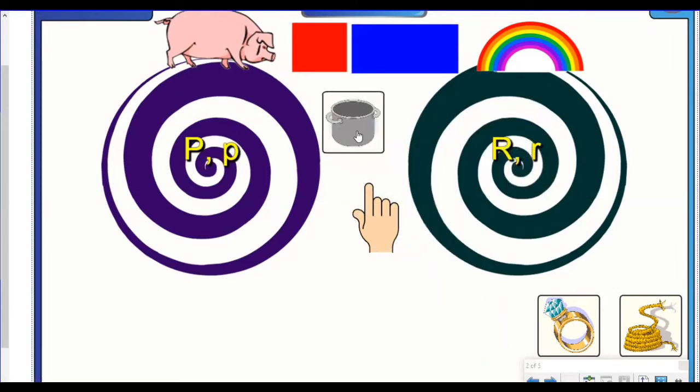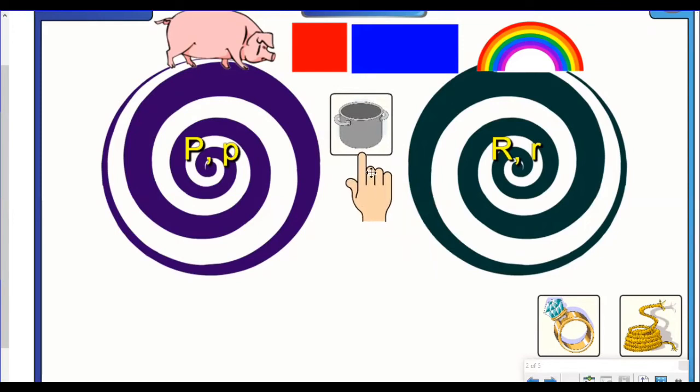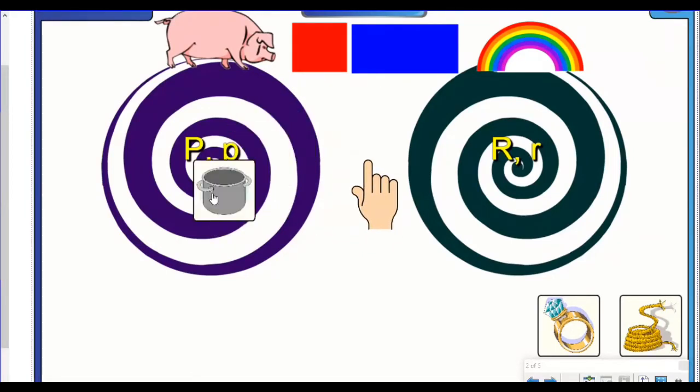Say the word pot. Stretch it out. P, p, pot. Say it with me. P, p, pot. What sound do you hear at the beginning of pot? Did you say P? You're right. Pot begins with a P sound. And what letter makes that sound? The letter P makes the P sound. Pot goes in the letter P target.